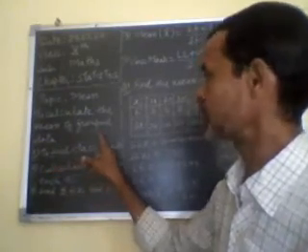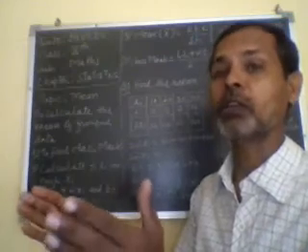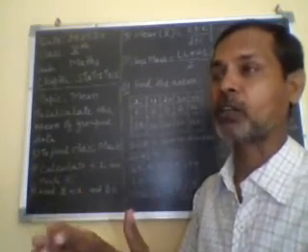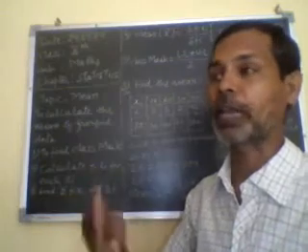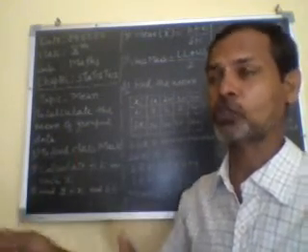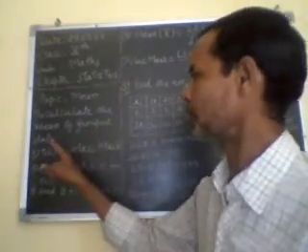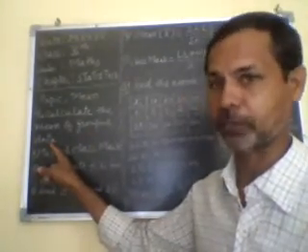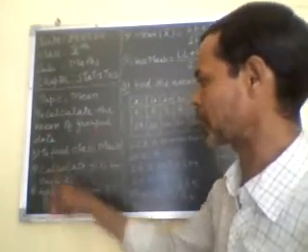Grouped means when numbers are given in groups, like 1 to 5, like 10, 20, 30, like 20, 40, 60, 80, 100. When we get groups of numbers, we call them grouped data, meaning observations. So to calculate the mean of grouped data, there are some steps.